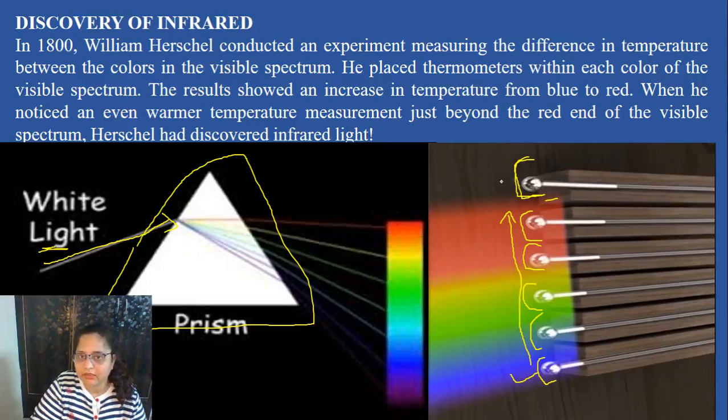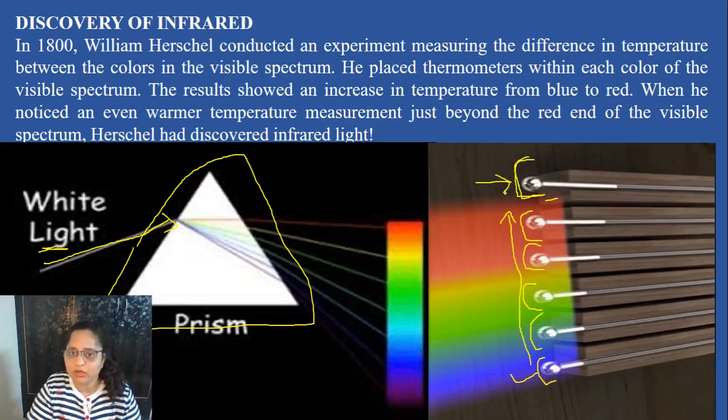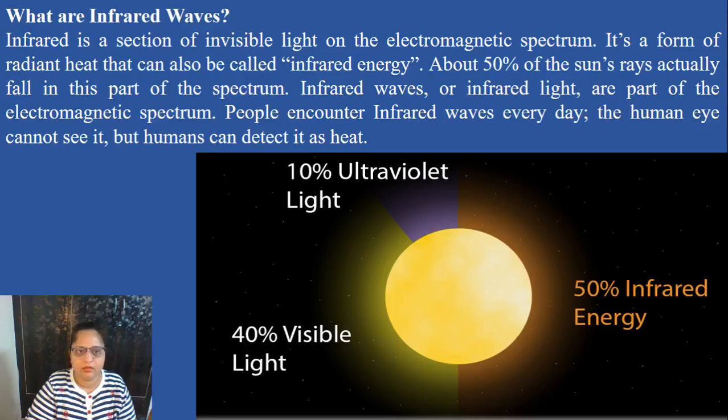He noticed that some kind of energy is being transferred over here also, but no color of this light is there. So that's why he named it infrared. Infrared means before red. Infra is a prefix. Infrared is a section of invisible light on the electromagnetic spectrum. It's a form of radiant heat that can also be called infrared energy. About 50% of the sun's rays actually fall in this part of the spectrum.